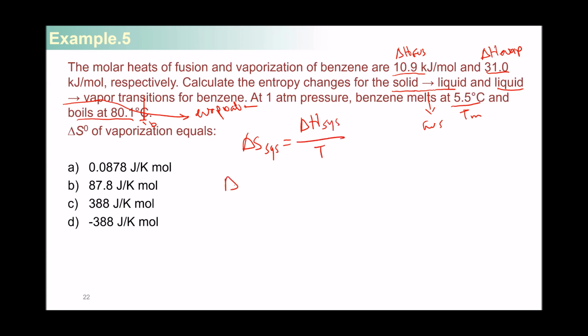So if we want to calculate delta S of evaporation for the system, it's going to equal delta H of evaporation divided by temperature.